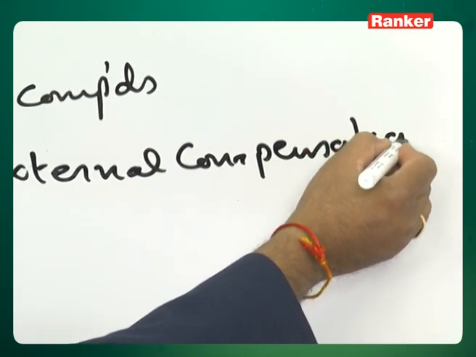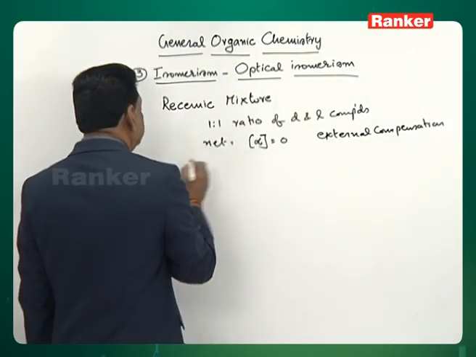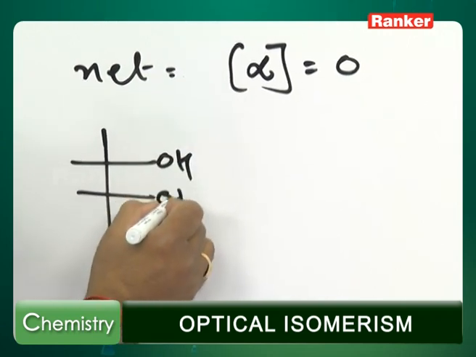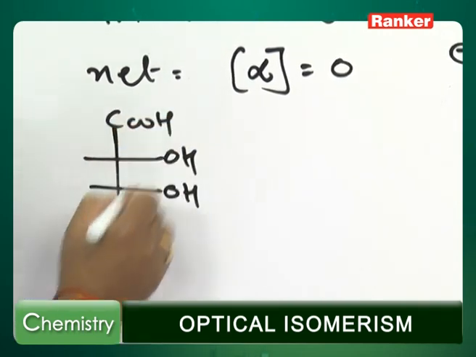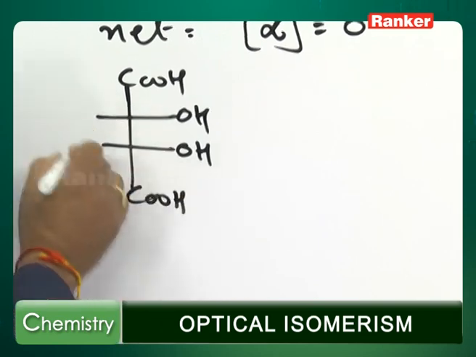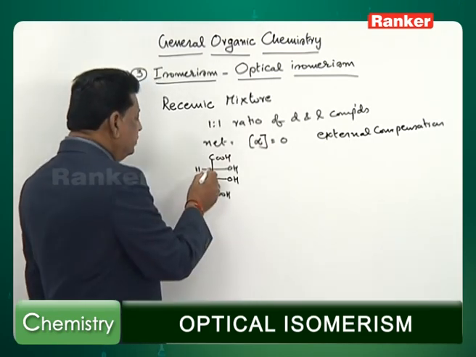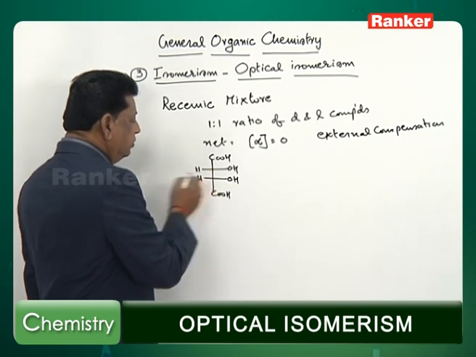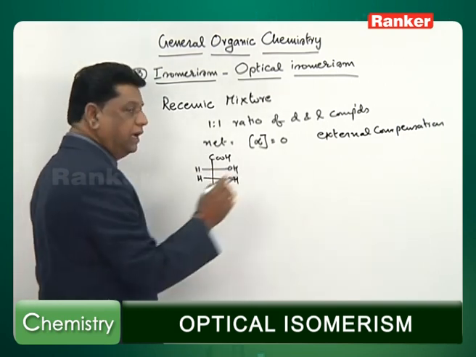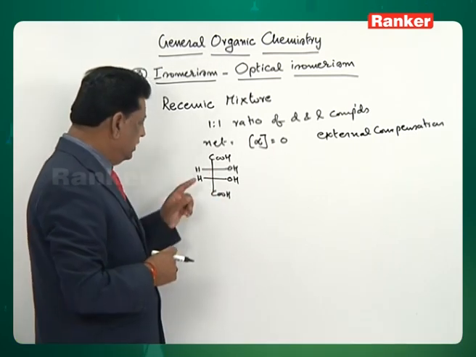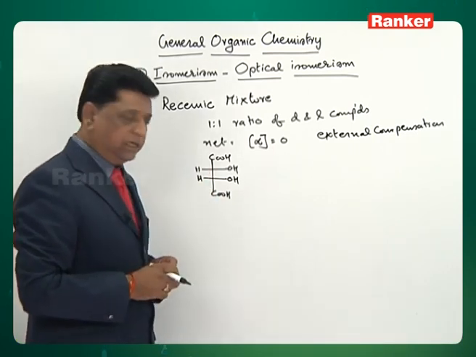There is another example where a compound containing two chiral centers, as we have seen in the case of tartaric acid, has a particular isomer wherein there are two chiral centers, 1 and 2, and they get cancelled. So, one chiral carbon's effect cancels the second one.